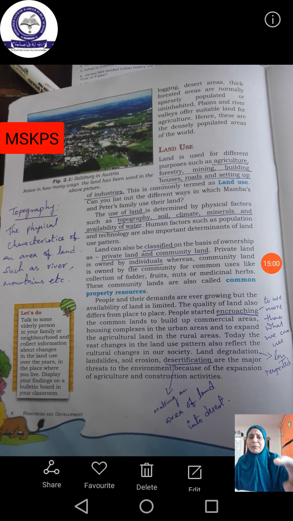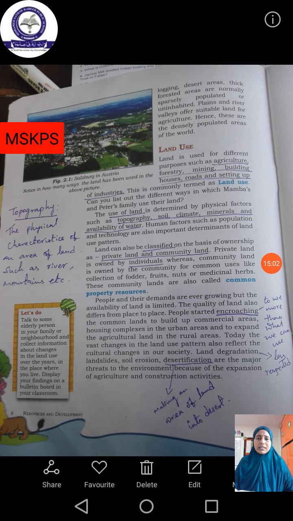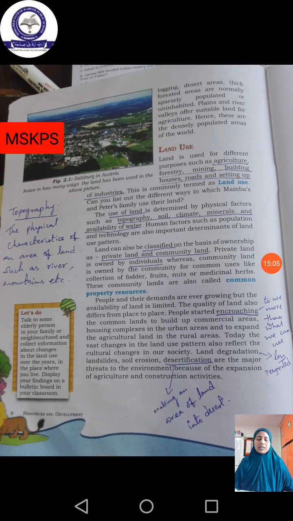In Tamil, we call it Porambokku Nelam, isn't it? So in such cases, they will create a fake document for that land, and they will tell that it is private property. Okay, so then lands to build up commercial areas, housing complexes, urban areas, and so many extras.